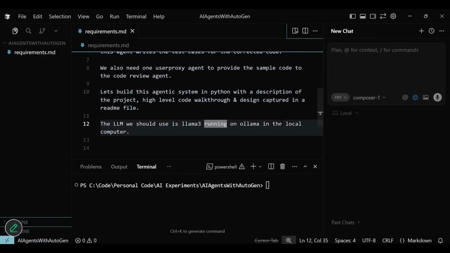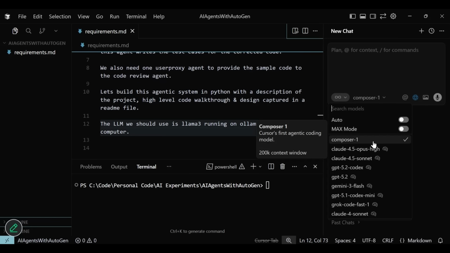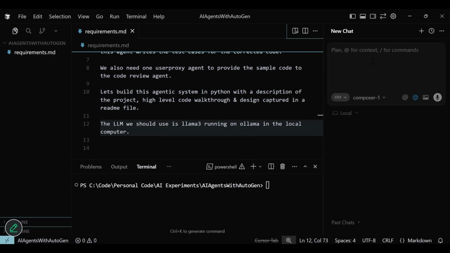And for the special mention, we want the code to be generated considering the locally running LLaMA 3 over Ollama for the large language model. Now that our prompt is set, I am going to use the model I am in love with currently, that is Composer. We can plan it first, but since this is a linear flow of agents and not a graph, I am going to generate the code right away. So I am simply asking the agent to go through the requirements and generate the code for the project.